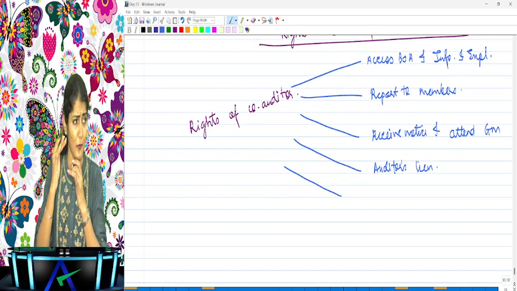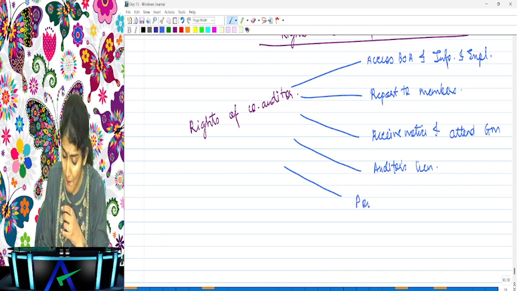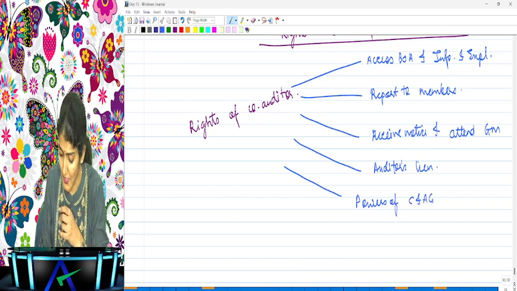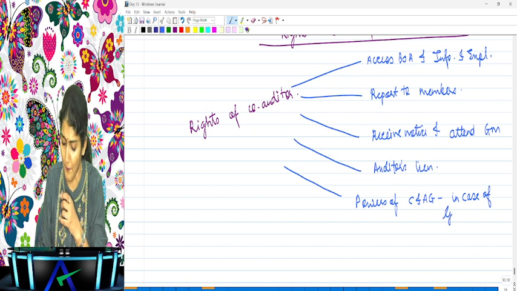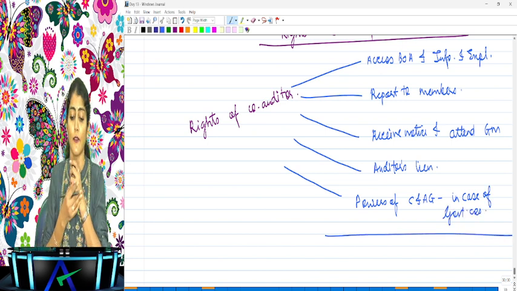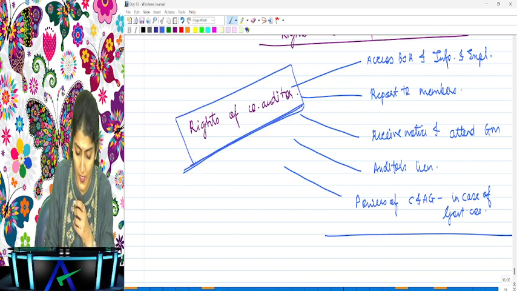But anyways, it's one of the rights of the company auditor. Then we also have the powers, that is rights only. Powers of the C and AG, Comptroller and Auditor General of India, in case of the government companies, right? So we also have the powers of C and AG in case of the government companies. So these are first the rights of the company auditor.